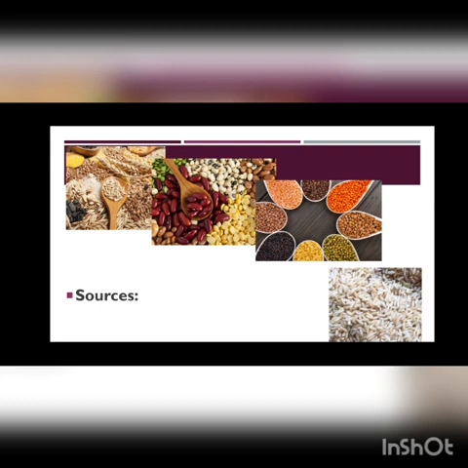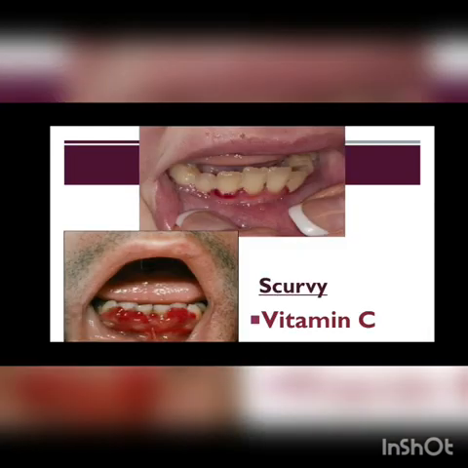Now the third type is scurvy. Scurvy is caused due to lack of vitamin C in our diet. Now in the pictures, as you can see, the person has swelling, infection and bleeding of gums. So the person who is suffering from scurvy, or who has lack of vitamin C in the body, will have bleeding gums, infection and swelling in gums.